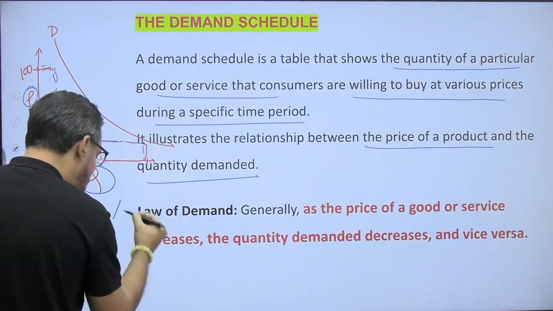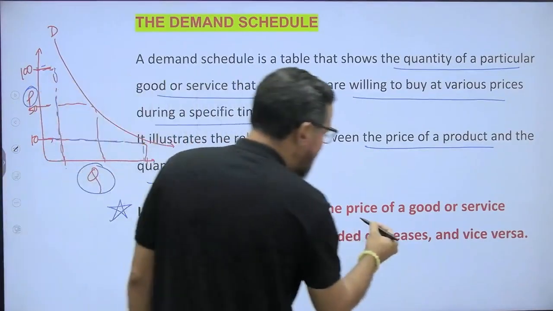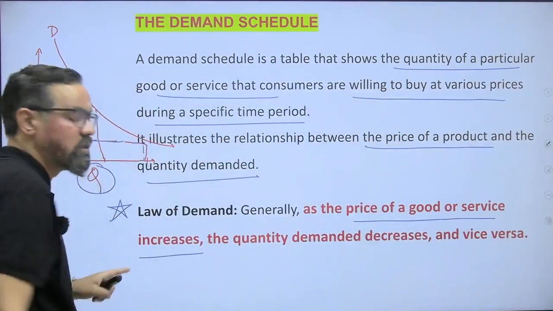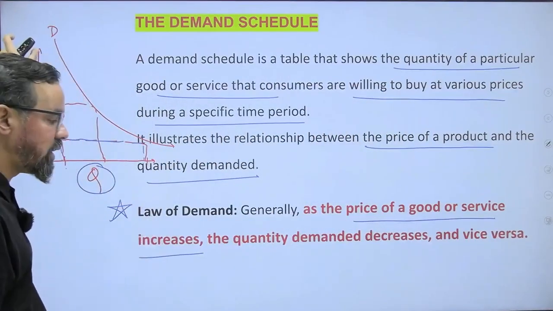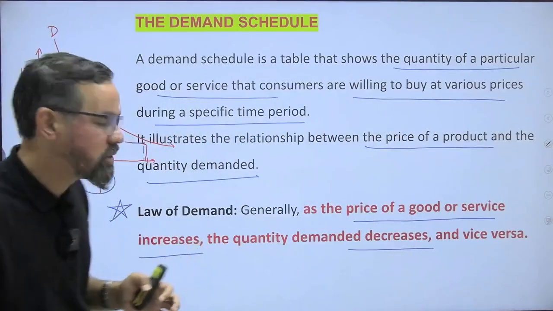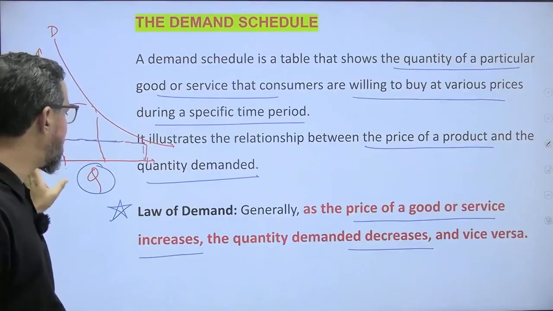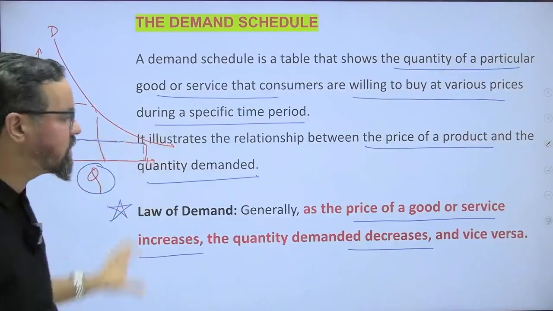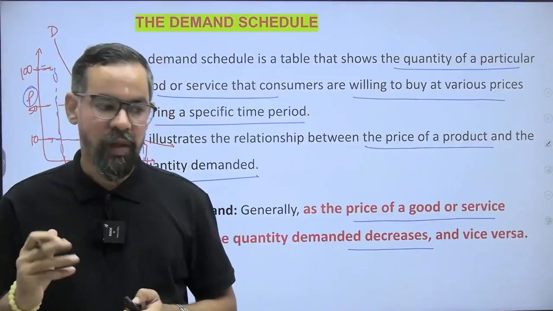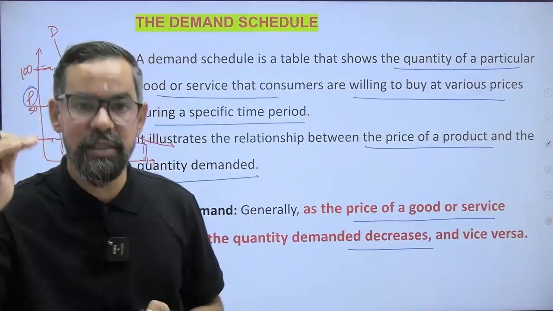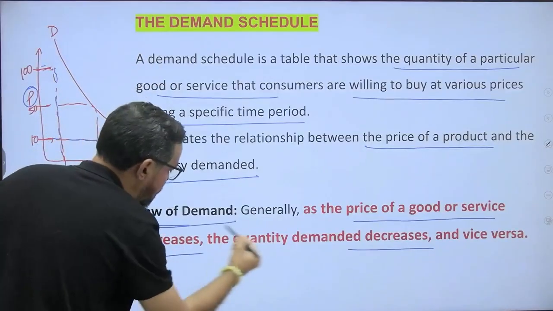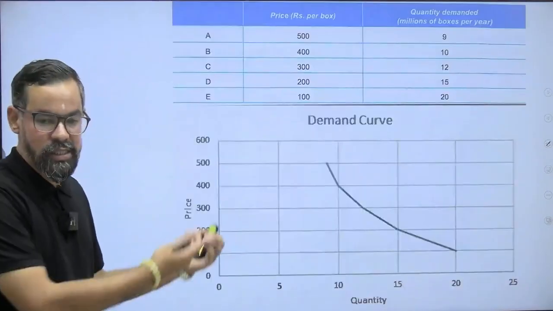The law of demand says that as the price of goods or services increases, the quantity demanded will decrease, and vice versa: as the price decreases, the quantity will increase. This simple relationship between price and quantity demanded is generally known as the law of demand.